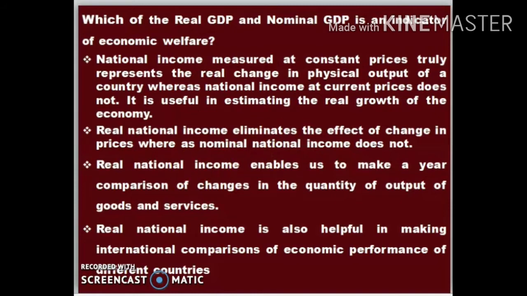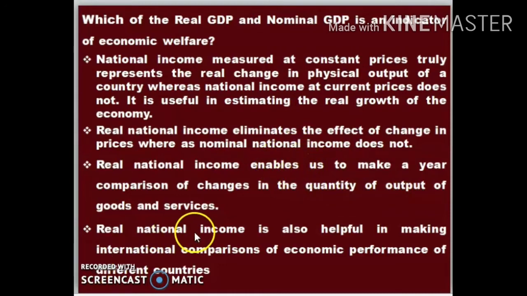Real national income enables us to make year-to-year comparison of changes in the quantity of output of goods and services. So with real GDP it is easy for us to make a comparison of the quantity of output, not only the prices.